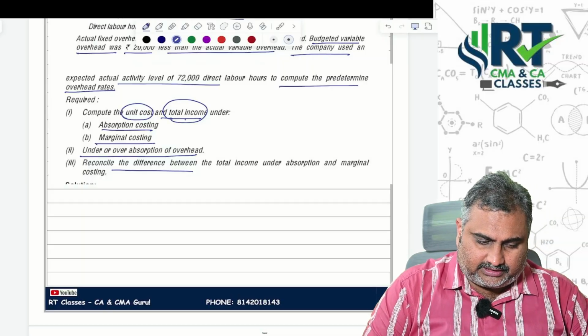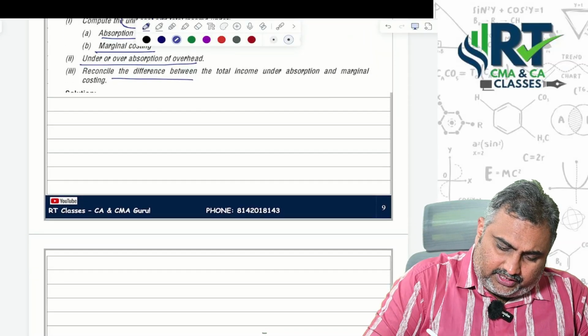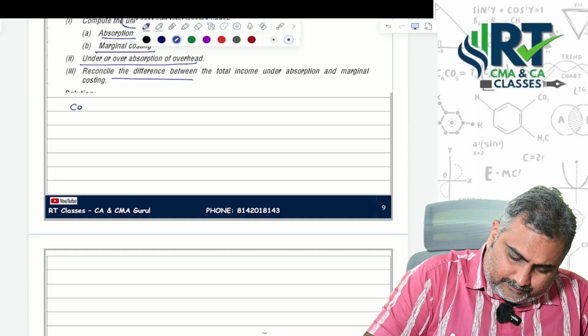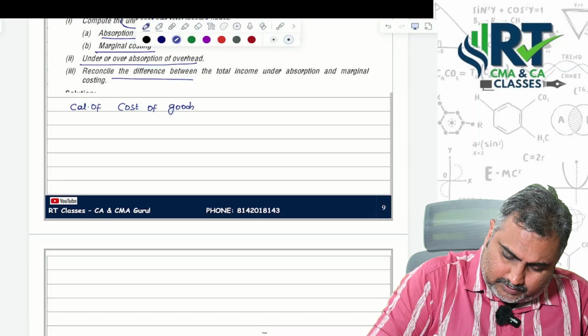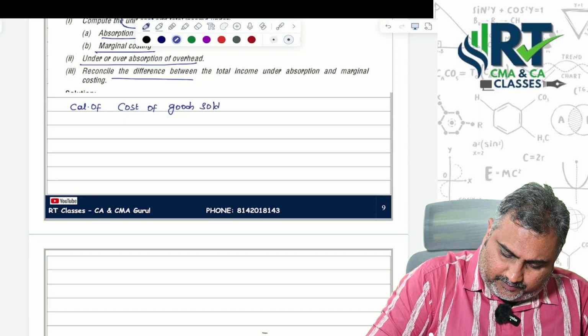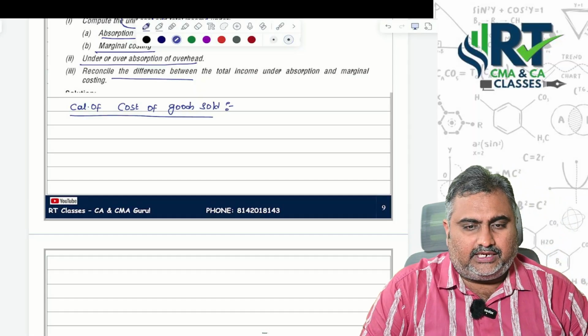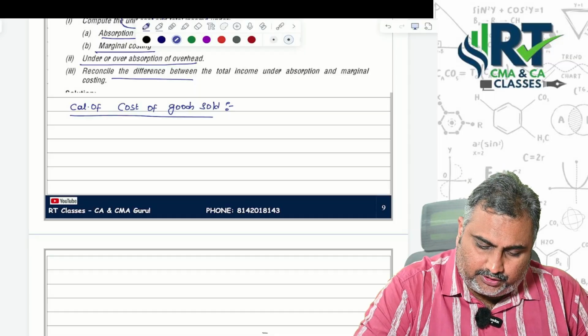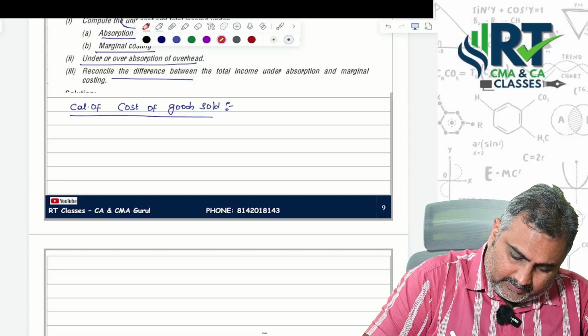So first start with calculation of cost of goods sold. Why are we doing it like this? Just wait, have patience and listen thoroughly, then you can understand why I am starting with cost of goods sold.